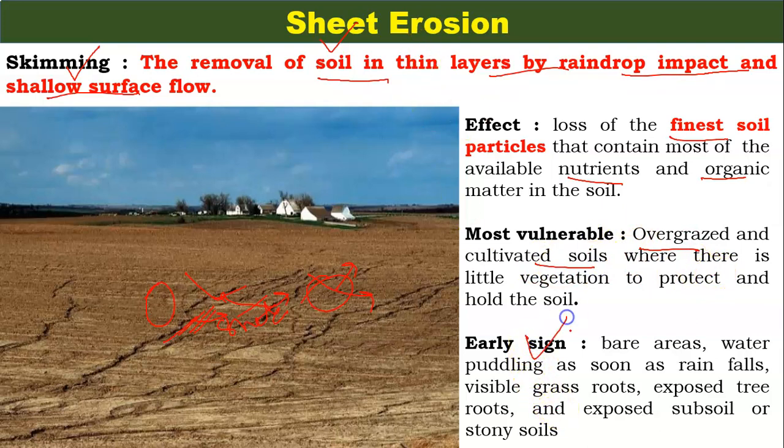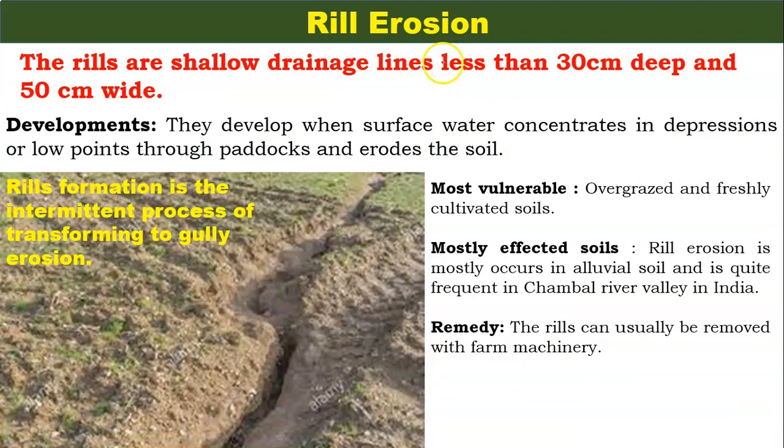What are the early signs? How can you determine that sheet erosion is taking place in any field? Bare areas, water puddling as soon as the rain falls, visible grass roots, exposed tree roots and exposed subsoils are the early signs of sheet erosion in any field. What is rill erosion? Rill erosions are shallow drainage lines less than 30 centimeter deep and 50 centimeter wide.